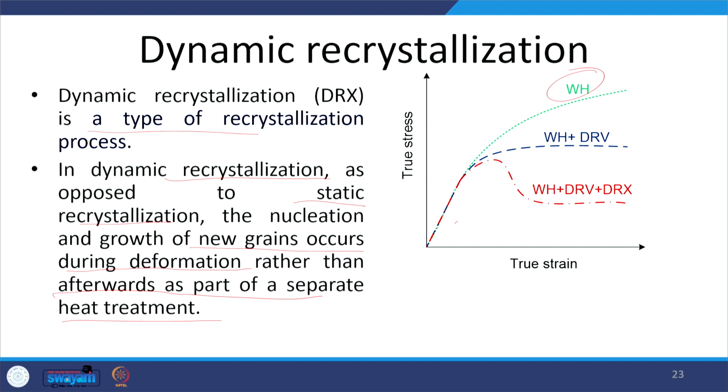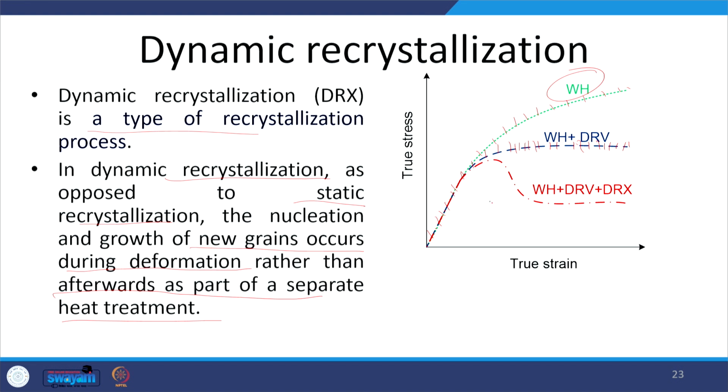So, this curve shows three different situations. When only work hardening is being done, there is no recovery and recrystallization, there is a continuous increase in the stress requirement to cause plastic deformation. There is no softening. But when the deformation is carried out at a higher temperature and dynamic recovery is prevailing, then dynamic recovery will start balancing the work hardening effect after a certain stage. Initially, it is fine, there is increasing stress requirement to cause further strain, but after reaching a critical stress or strain value, dynamic recovery becomes active and balances the work hardening effect, and therefore this curve becomes flat.